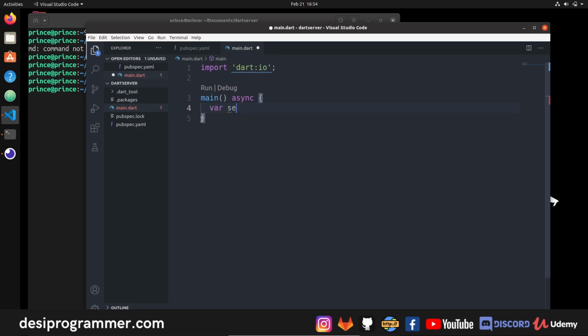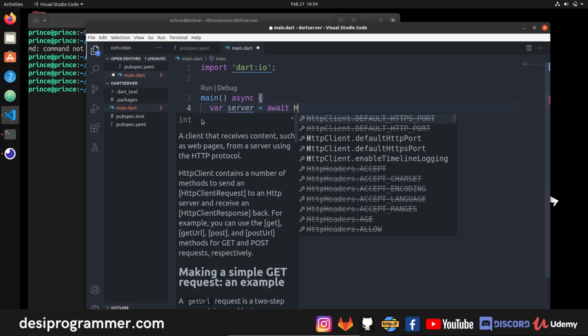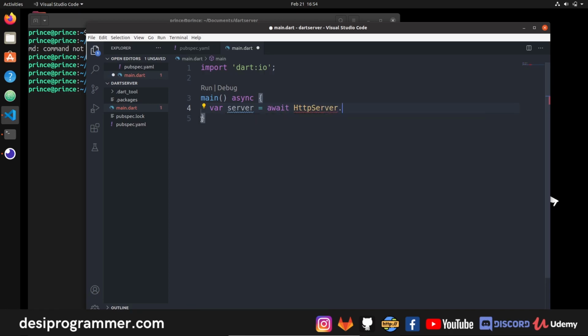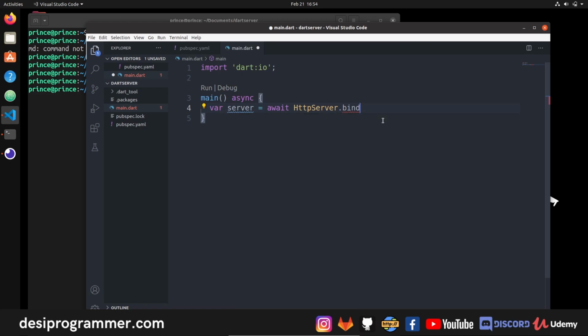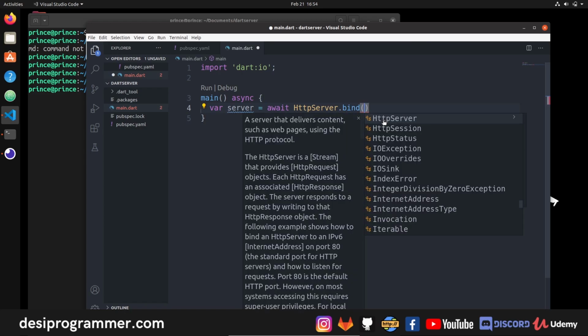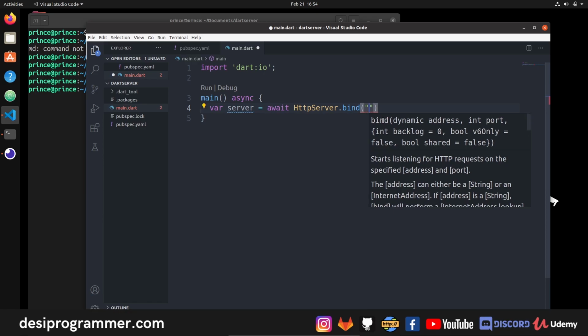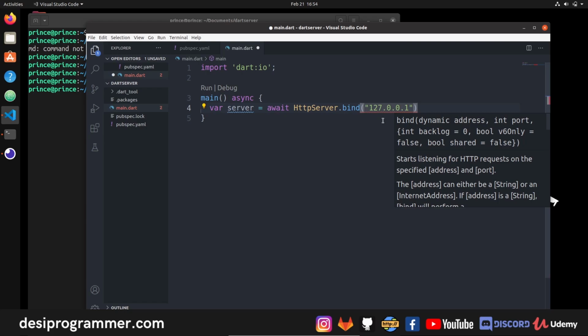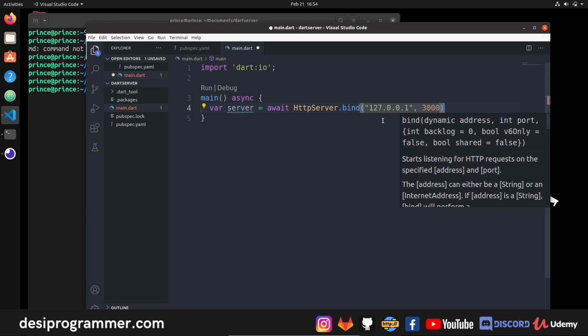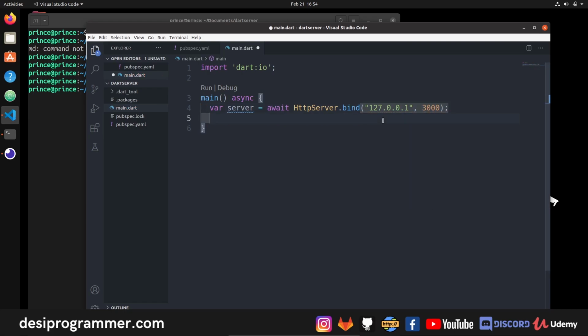So I'm saying var server, which is my server, is equal to await HttpServer.bind. Then I have to bind my server to an address. As you can see, we have to give a dynamic address and a port. So my address will be, okay, if I try to do something like 127.0.0.1, and then if I set my port as 3000, right, let's see now.